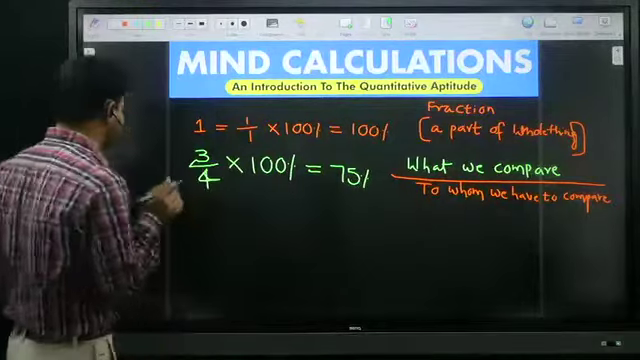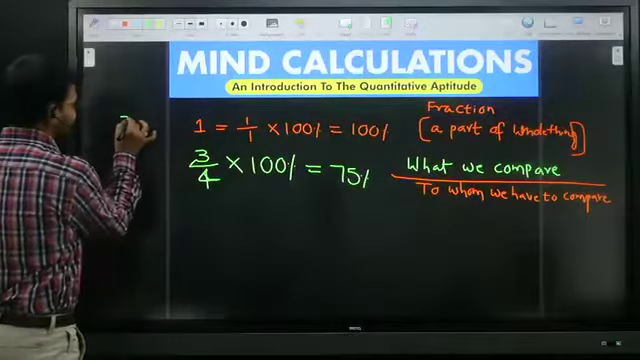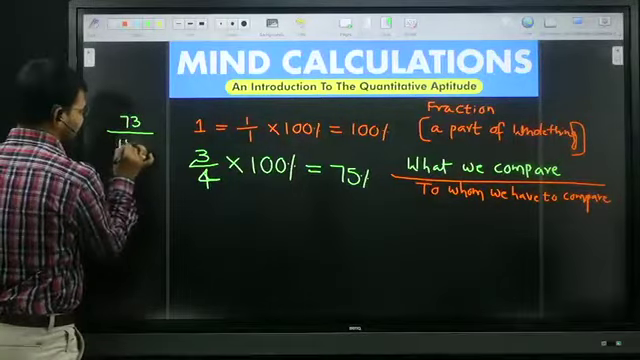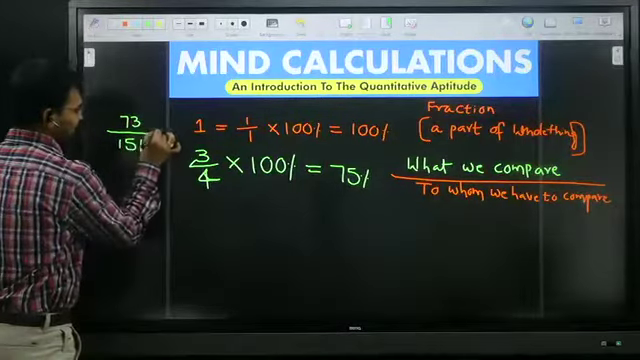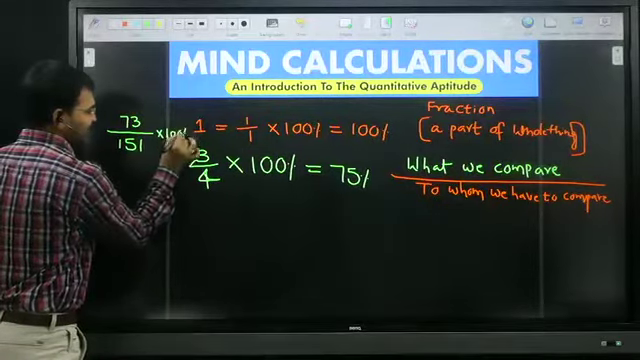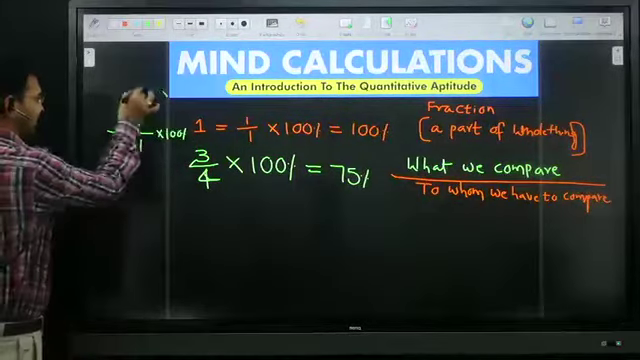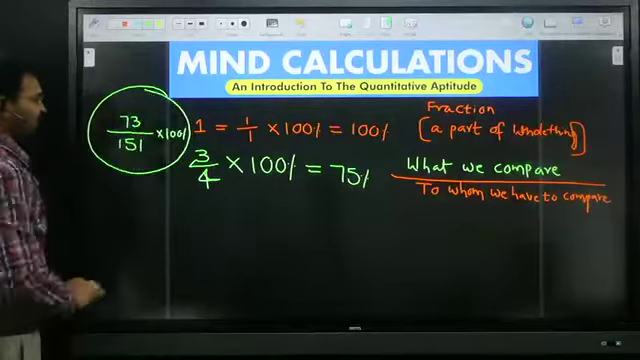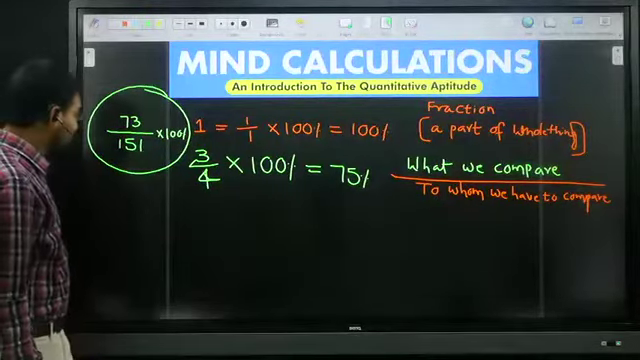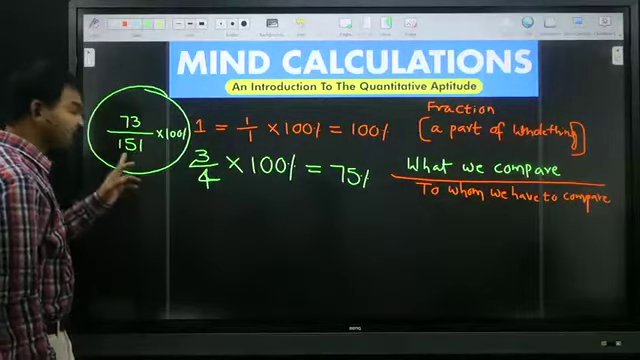Say, for example, the fraction is like this. Now tell me, what is the answer? 73 by 151. First of all, 100 is not divisible by 151.